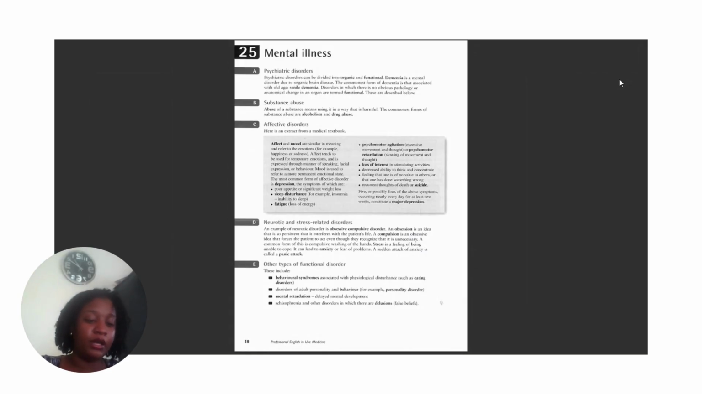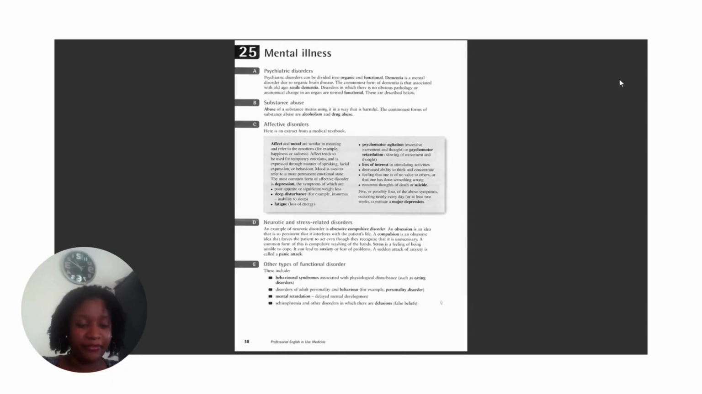These are described below. B. Substance abuse. Abuse of a substance means using it in a way that is harmful. The commonest forms of substance abuse are alcoholism and drug abuse. C. Affective disorders. Here is an extract from a medical textbook.